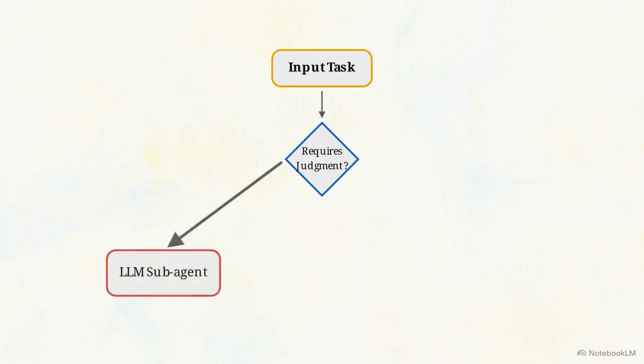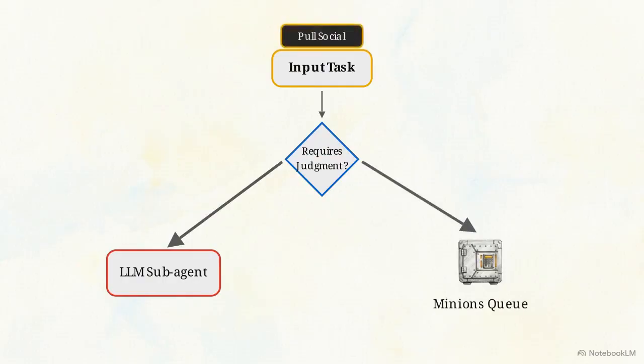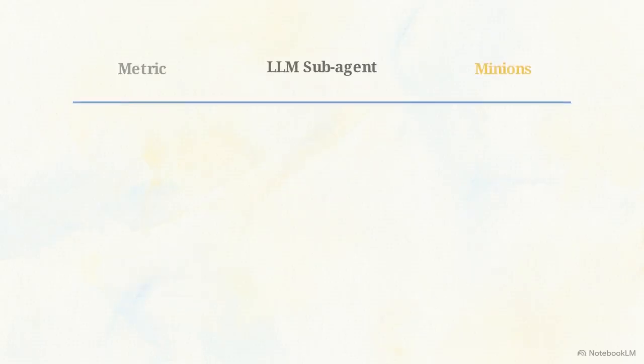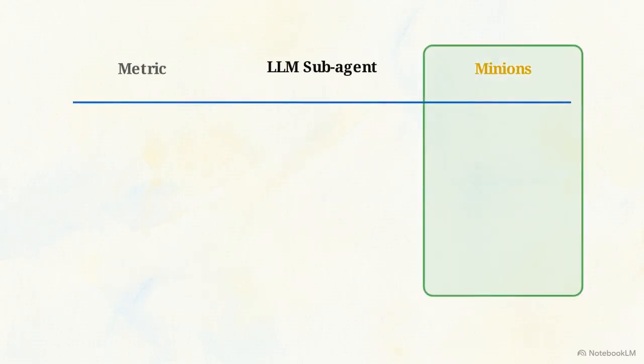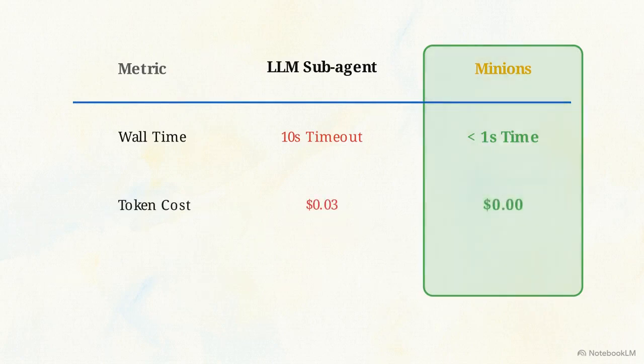This flowchart outlines the routing rule. If a task requires judgment, like triaging an inbox, it moves to an LLM subagent. If the input follows predictable steps, like pulling social media posts, it routes directly to the Minions queue. For the exact same workload, Minions drops wall time from a 10-second gateway timeout to under a second, costs 0 tokens, and hits a 100% success rate.